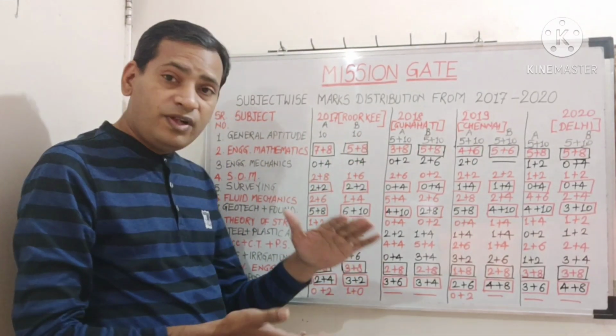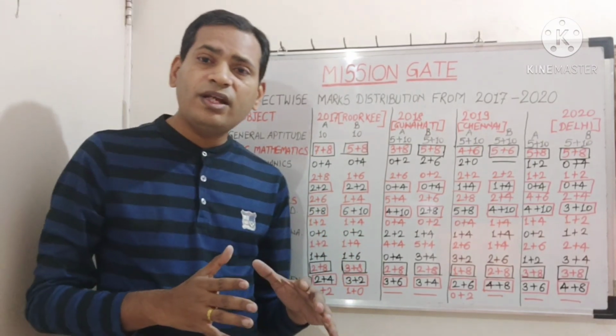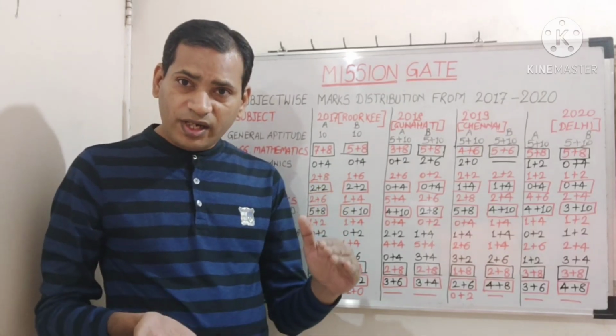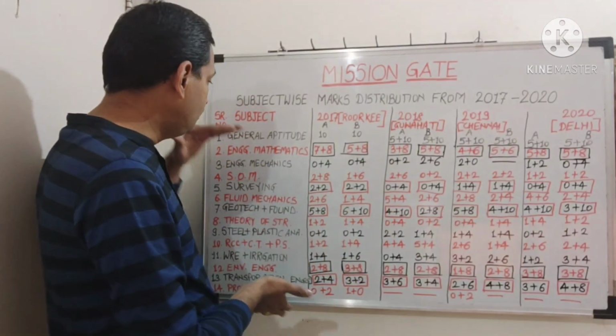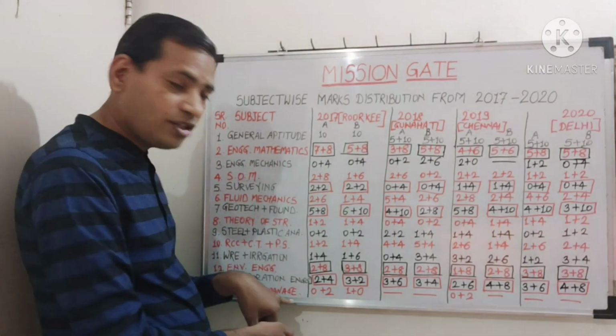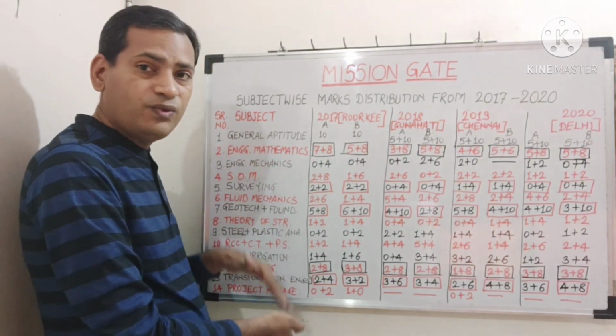Then there are 55 questions. Out of these 55, the first 25 questions are of 1 mark each. Out of these 25, from engineering mathematics to project management, I have distributed these 25 questions.